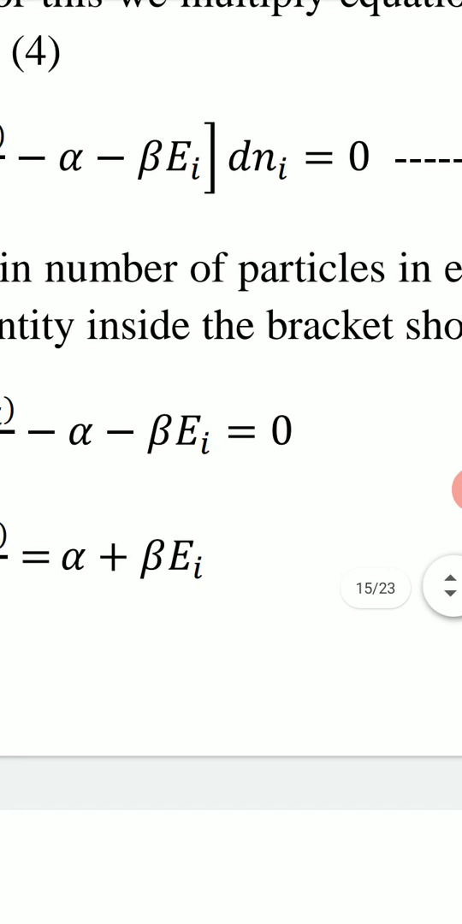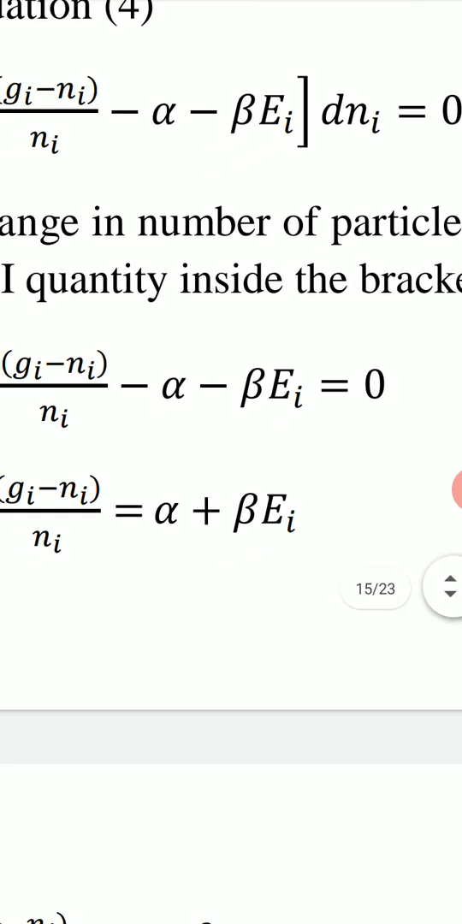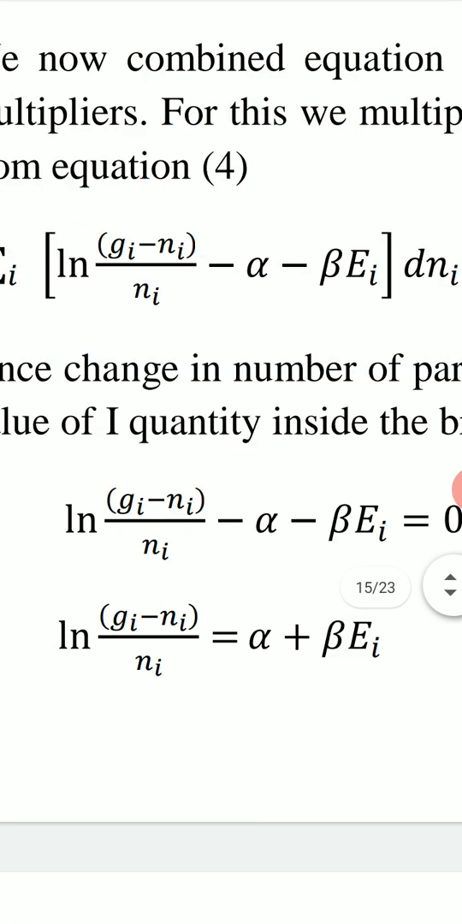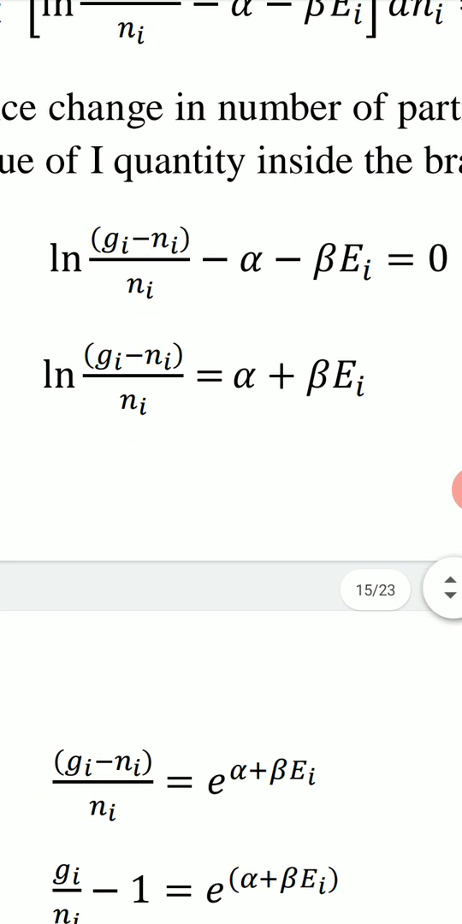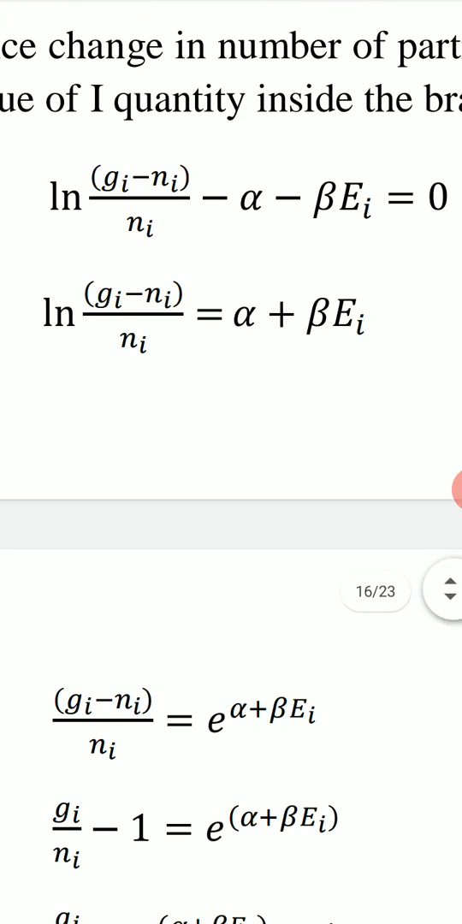to 0. ni is the number of particles in the ith cell, and dni is the change in it. This change in number of particles is independent of i, the number of state. So we must have this quantity inside the bracket equal to 0. So we get log (gi minus ni) upon ni minus alpha minus beta ei equal to 0, or log (gi minus ni) upon ni equal to alpha plus beta ei.